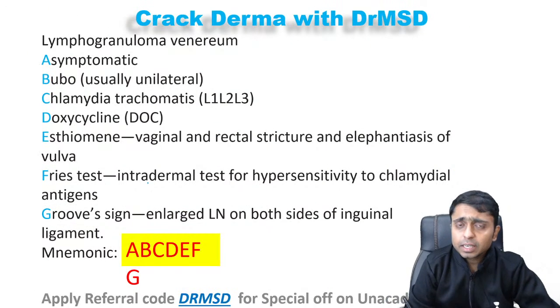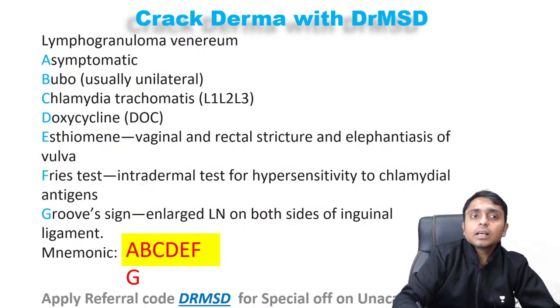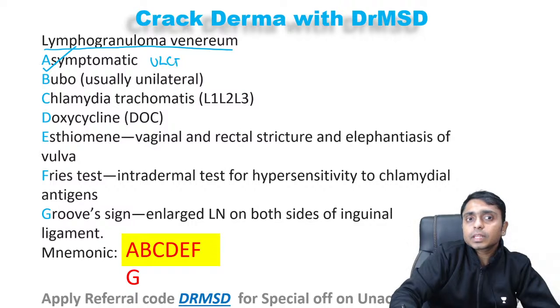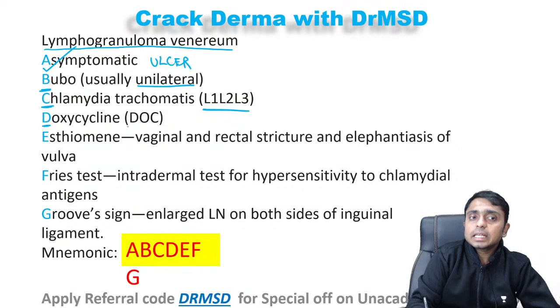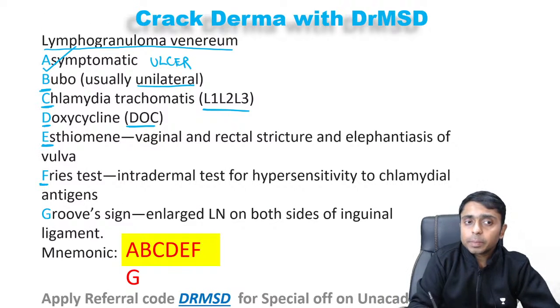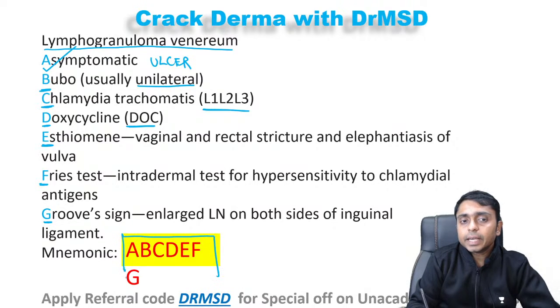And this is the mnemonic, if there are any mnemonic fans. So in LGV, lymphogranuloma venereum, we are going to see asymptomatic ulcer, and there will be a bubo which will be unilateral bubo, and it is Chlamydia trachomatis which is the cause here, L1, L2, L3. Doxycycline is the drug of choice. Estheomene is going to be there, which is strictures and elephantiasis of the vulva. Fry test will be positive, groove sign will be positive. So A, B, C, D, E, F, G is the mnemonic for any mnemonic fans.